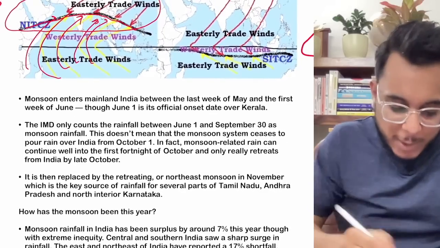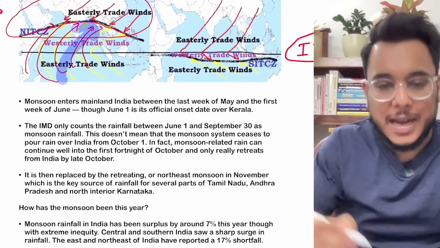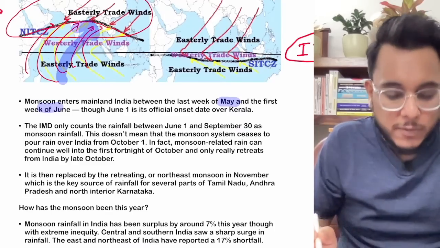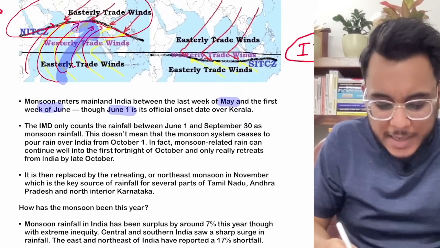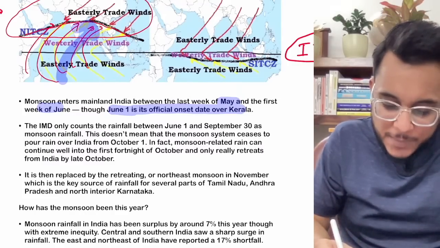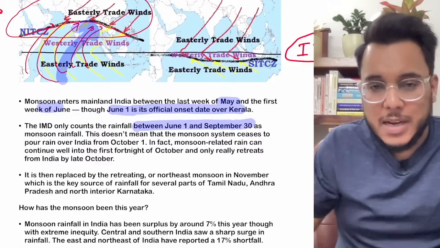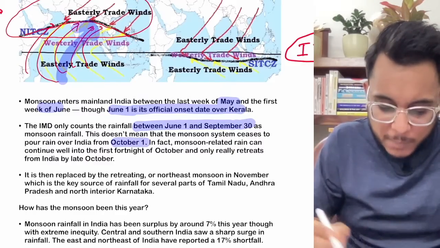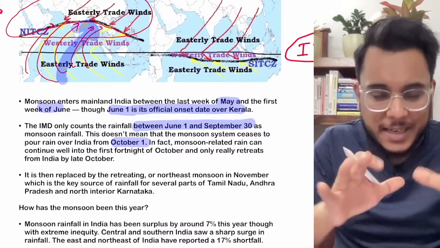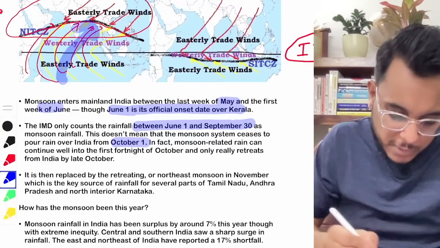Now when we talk about the monsoon, what is the official date when the monsoon starts in India? What's the official time when this ITCZ will shift towards the north? So last week of May or the first week of June. Officially June 1 is the date of the onset of the monsoon in Kerala. The monsoon rain starts from June 1 and continues till September 30, and October 1 has been declared as the date after which the monsoon will start to retreat.